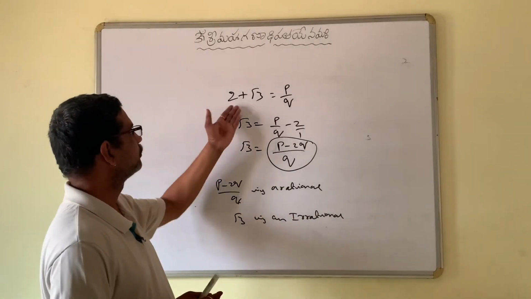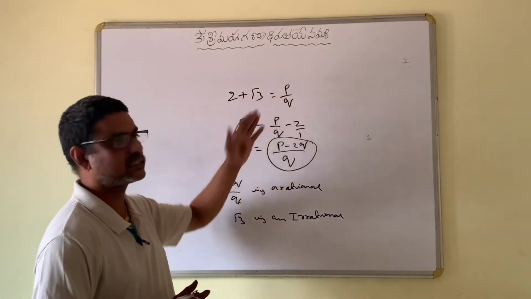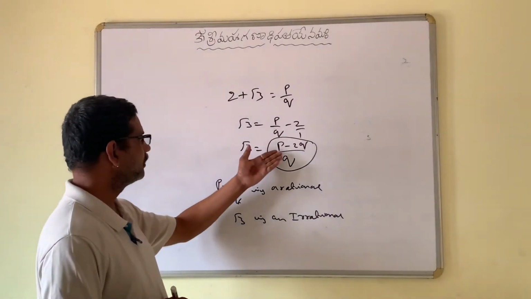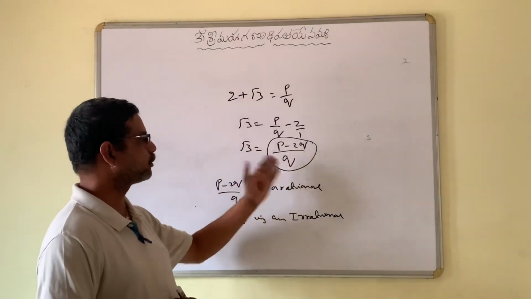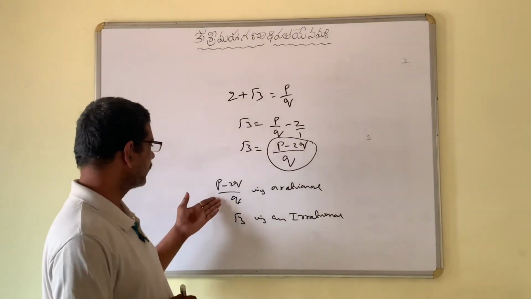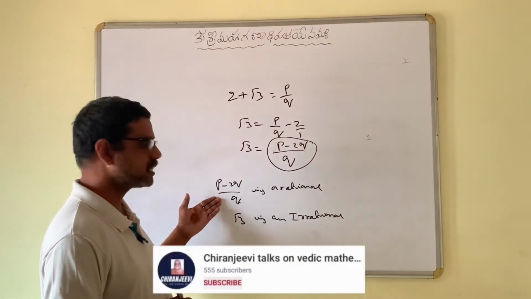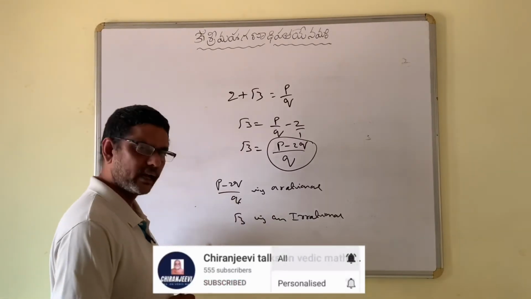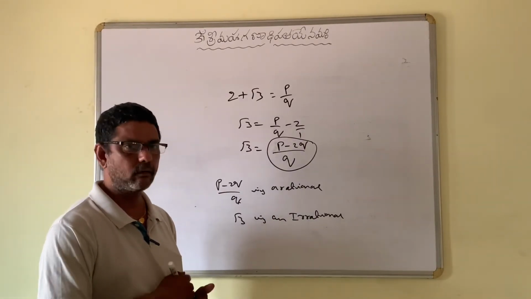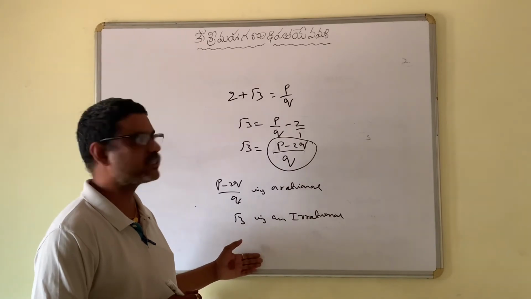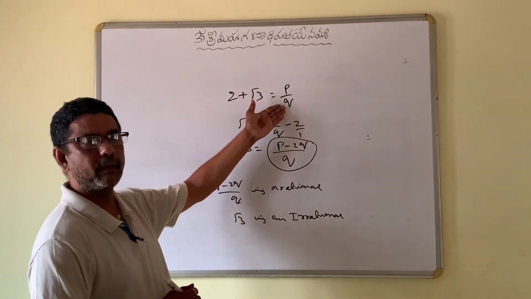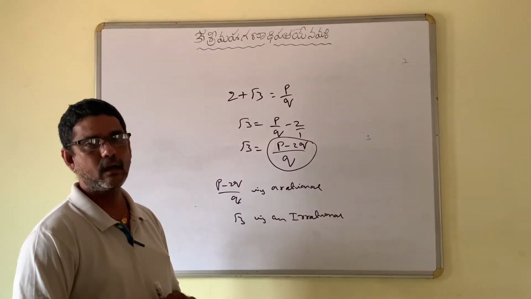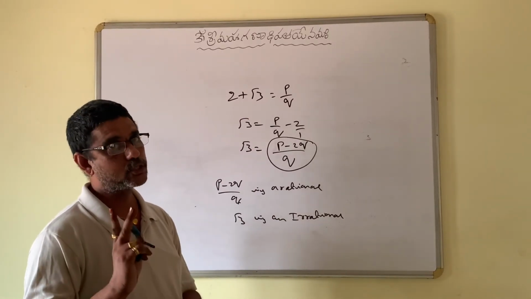Once again, let us assume that 2 plus root 3 is a rational number. And what we got at the end: root 3 is equal to P minus 2Q by Q, where we know that P minus 2Q by Q is a rational number and root 3 is an irrational number. Can a rational and an irrational be equal? No. So this situation arises from our incorrect assumption that 2 plus root 3 is a rational number. So it is not a rational number, it is an irrational number. This is for 2 marks.